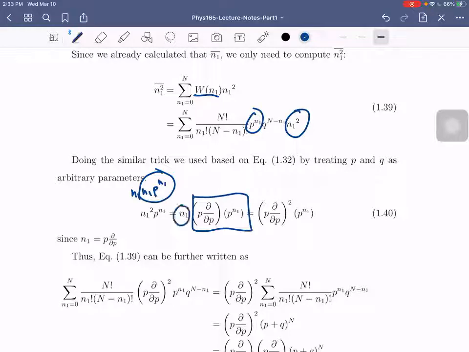Ngayon, multiply mo na siya ng another n1, no? Tama? So therefore, pwede pa nating, since i-derivative mo pa ito, you will have the mas compact na expression. So i-square mo yung partial derivative mo, tapos i-derivative mo yung p raised to n1. Okay? So lagyan natin dito, no? So tandaan nyo, in-express natin ito, no? And then n1 is just p partial p. So palitan mo to, kakaroon ka ng double. Alright?